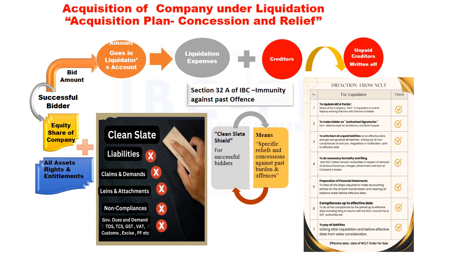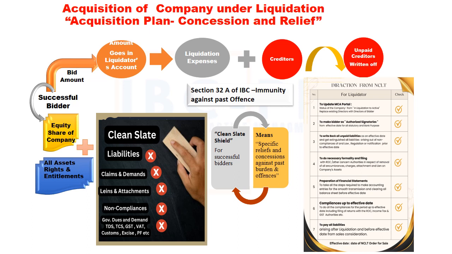Significant directions to be given to the liquidator for approval from NCLT are as follows. Transfer of ownership of the company: all types of existing shares of the company along with rights and liabilities shall be extinguished. The liquidator shall issue fully paid up fresh equity shares to the successful bidder for the bid amount given by him. Change in the management: replace all existing directors with directors of the bidder and make the bidder authorized signatories for all statutory and bank purposes from the effective date. Status of the company: from in liquidation to active. These changes need to be done in the MCA portal and in the portals of all statutory authorities.